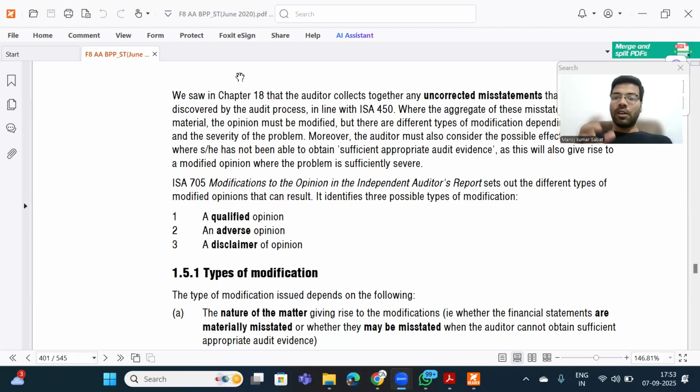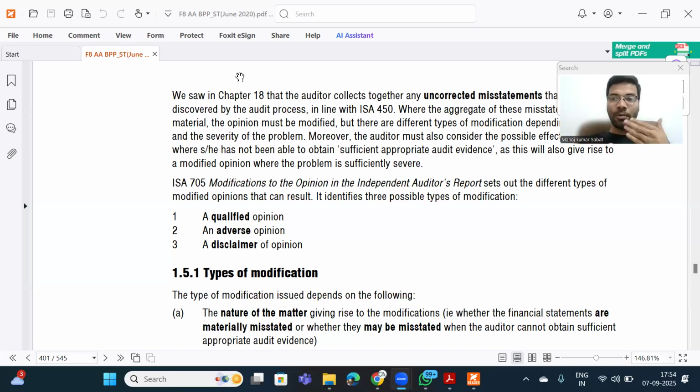Now listen, opinions are of two types: modified opinion and unmodified opinion. ISA 700 talks about the unmodified opinion format. Now, if your opinion is modified, see, had you been my student, I would have told you that initially the audit begins with a positive mindset, that the financial statements are generally free from material misstatements.